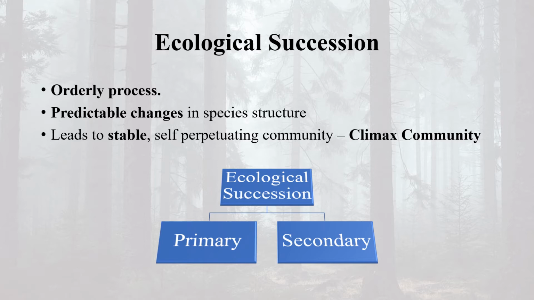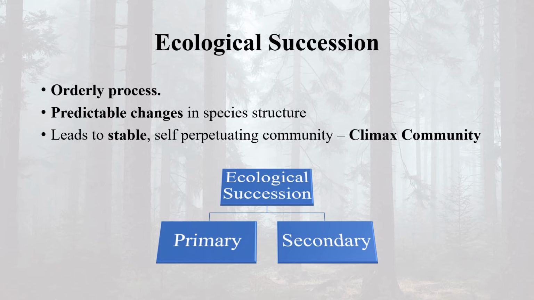This does not, however, imply that there will be no further change. When large organisms, for example, in a climax community such as trees die and fall down, then new openings are created in which secondary succession can also occur. At any time during primary or secondary succession, natural or human-induced disturbances like fires, deforestation, etc. can convert a particular stage of succession to an earlier stage.